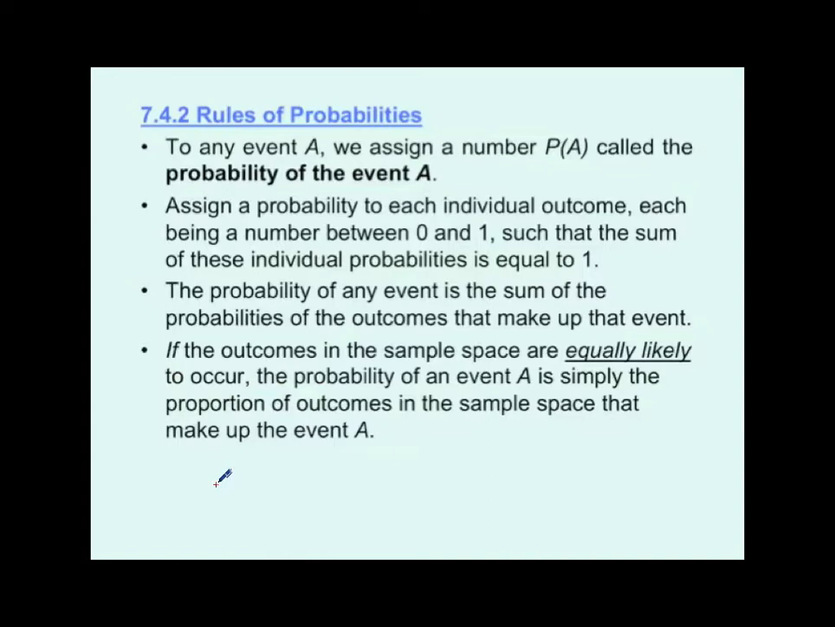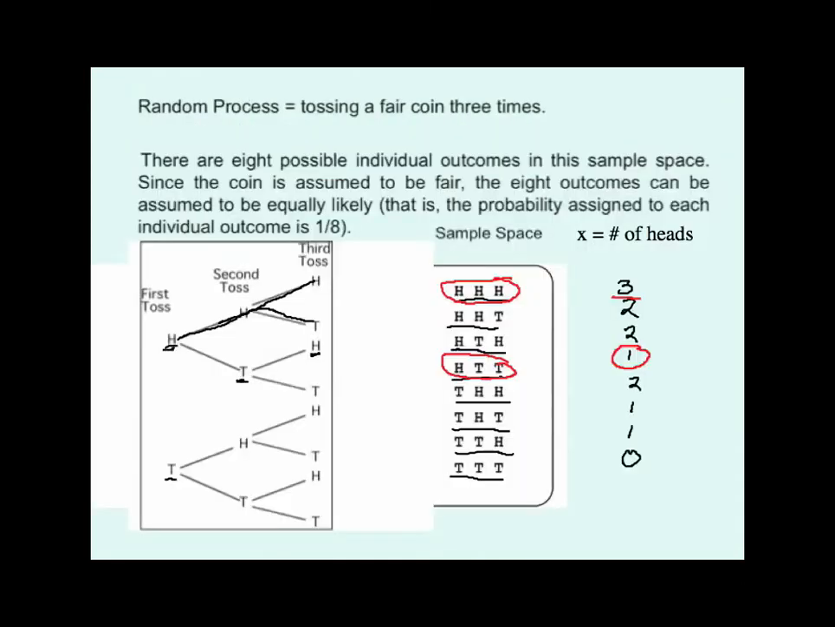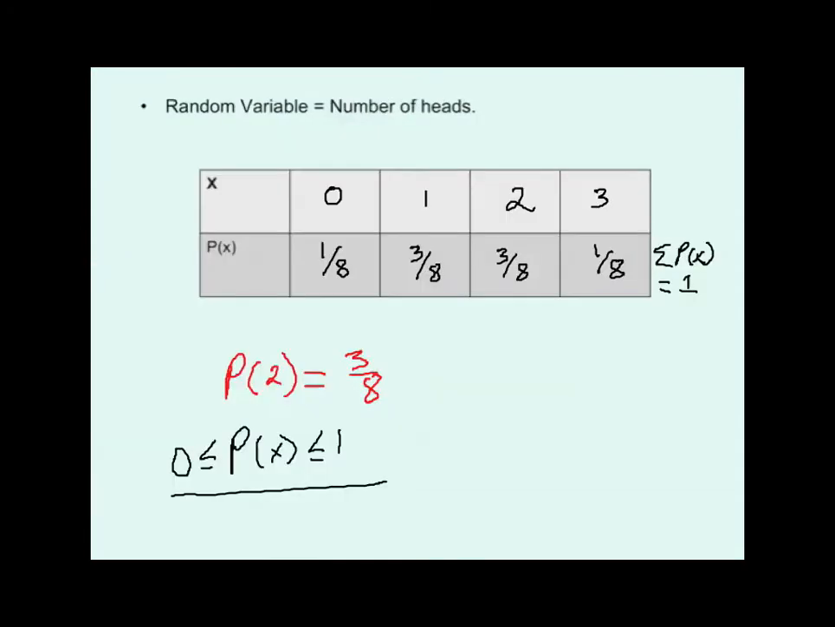If the outcomes of the sample space are equally likely to occur, the probability of event A is simply the proportion of outcomes in the sample space that make up the event A. And that's what we just did in our previous example here, because they were all equally likely. And that's nice when that happens. It's not always going to happen, so don't get used to it, but it does happen fairly often enough, okay?